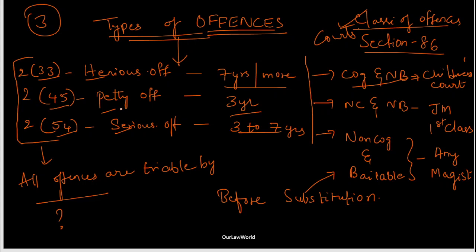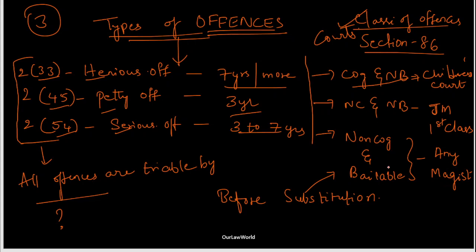The next one is petty offenses. As I said earlier, petty offenses have an imprisonment timeline of 3 years. The offenses having an imprisonment timeline up to 3 years are treated as non-cognizable and non-bailable offenses, and these are tried by a judicial magistrate of first class. And the last one, serious offenses, which have an imprisonment timeline of 3 to 7 years, are treated as non-cognizable and bailable offenses, and these are tried by any magistrate.